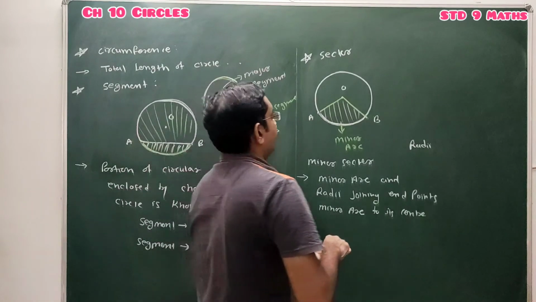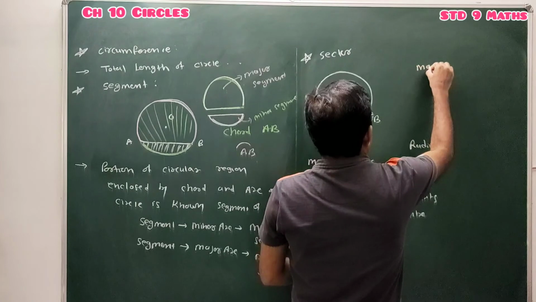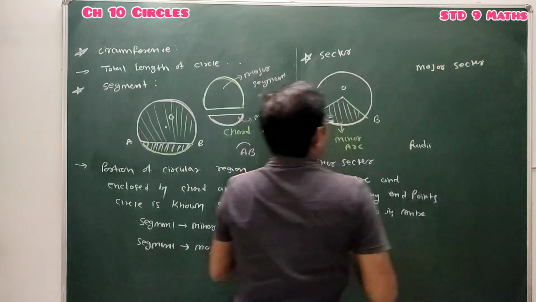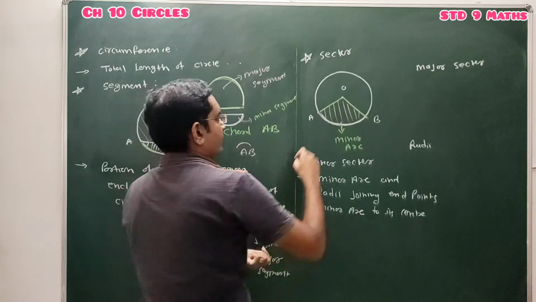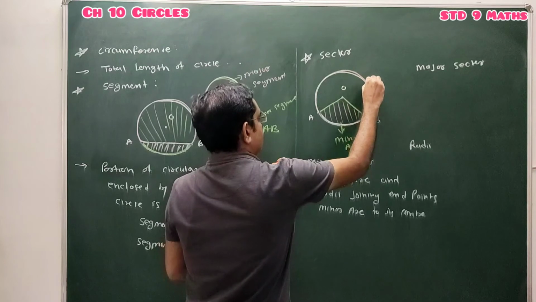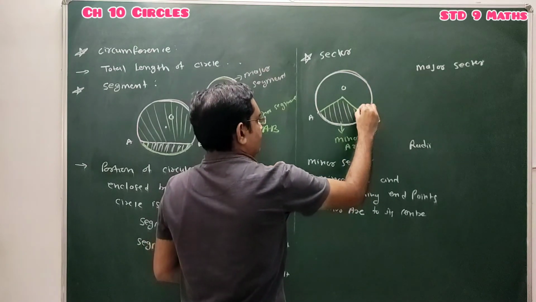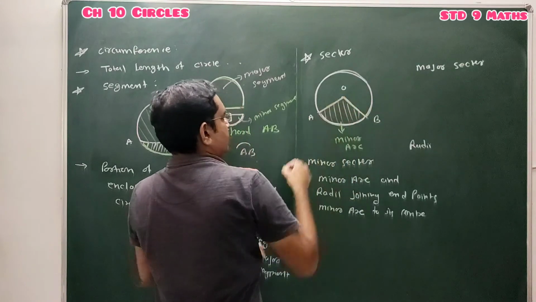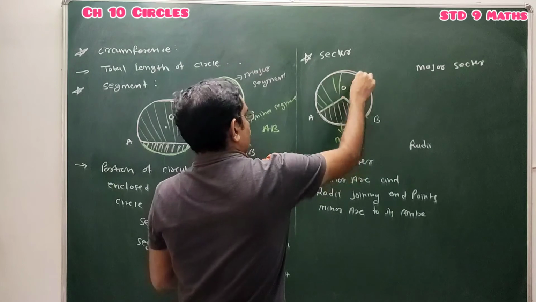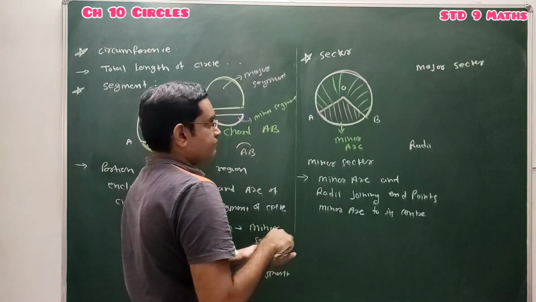And another type is major sector. So what is major sector? The area enclosed by this major arc and radii joining these endpoints with the center of circle. This portion is known as major sector. Done?